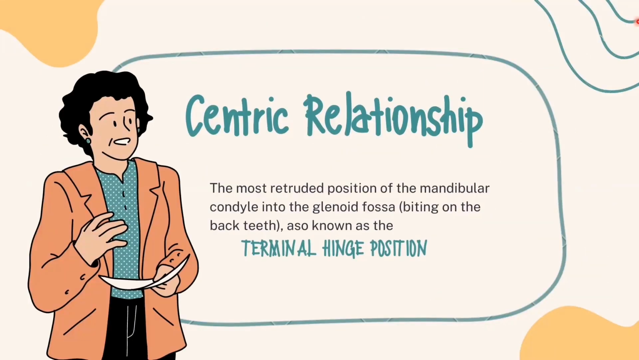Centric relationship is the most retruded position of the mandibular condyle into the glenoid fossa, or biting on the back teeth, also known as the terminal hinge position.